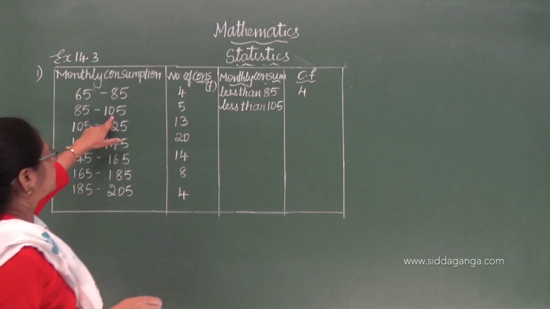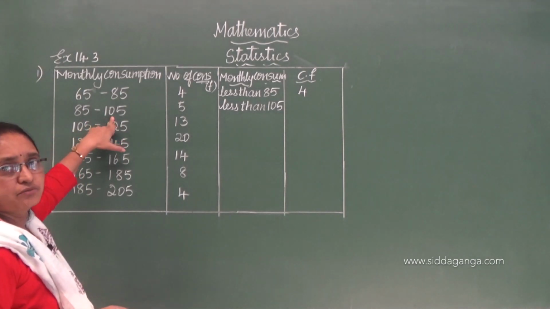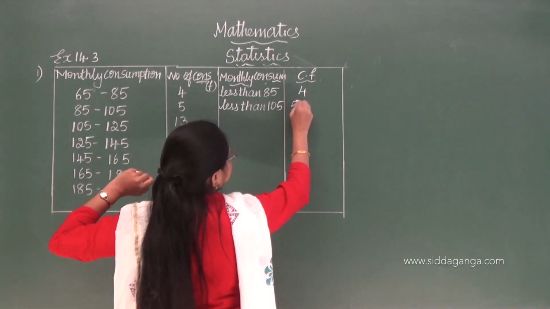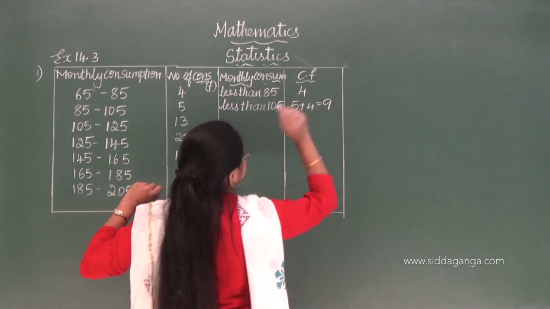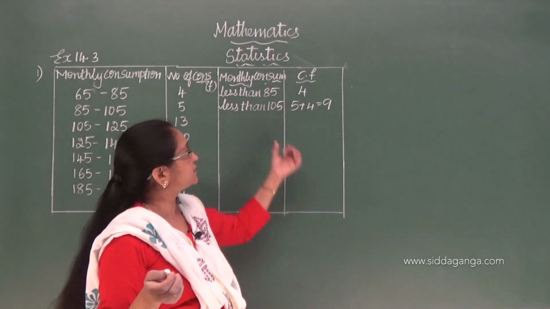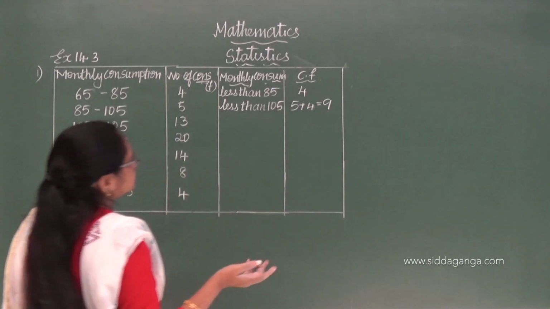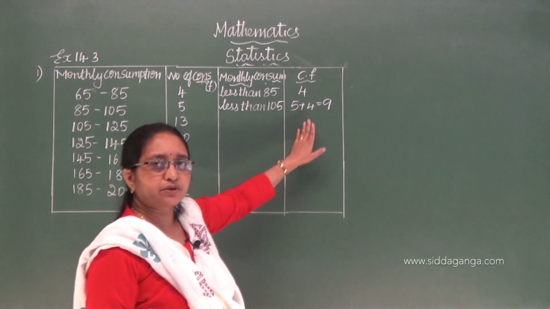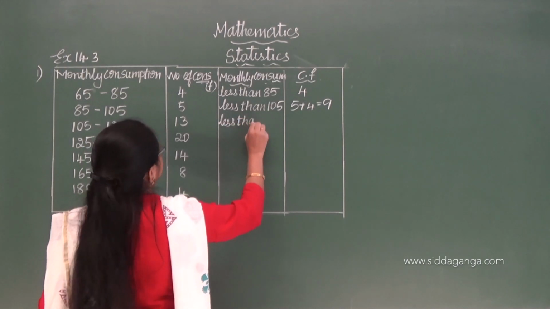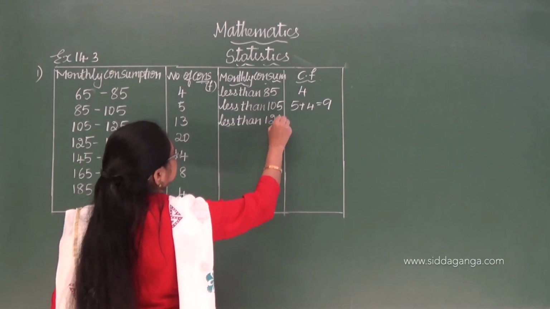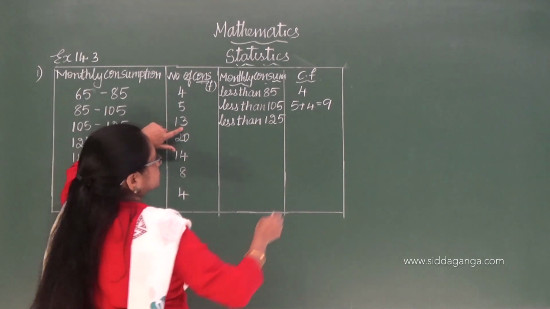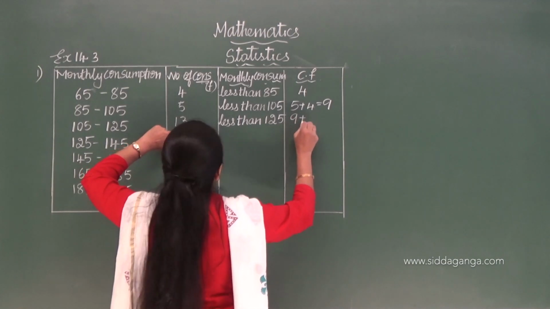Next. Less than 105. Less than 105 means how much? Definitely 5 plus 4. That is 9. You need not write this directly, you can write, but for you to understand, you should not get confused what I am adding. So I am writing this. So it's better to write, no problem. Okay. Next, less than 125. So less than 125 means 13 plus 5 plus 4. So already 9 is there. So 9 plus 13 is 22.